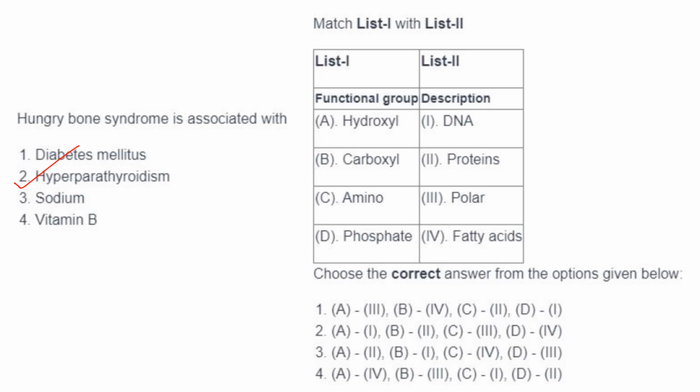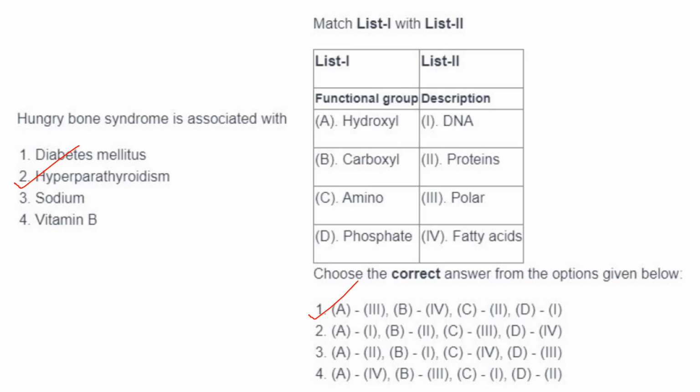Then next one, they have matched the following. They have given the functional group and the description. So hydroxyl group, it is present in polar compounds such as polar amino acids. You will have hydroxyl group in them. So A will go for 3. If you see the options, you can see A3 is there only in 1. So naturally 1 must be your answer, but we will see the others also.